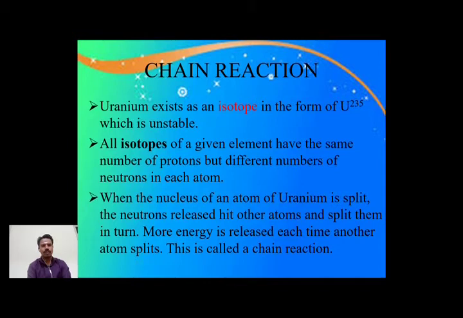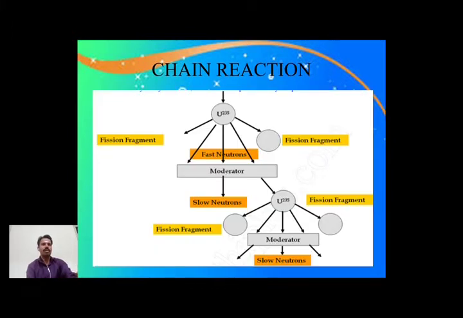You can write what a chain reaction is, in the last paragraph: when the nucleus of an atom of uranium splits, the neutron released hits another atom and splits it, and it should continue. More energy is released each time an atom splits. This type of process is called a chain reaction. It is a diagrammatic presentation of a chain reaction. The fission fragment is a stable atom.